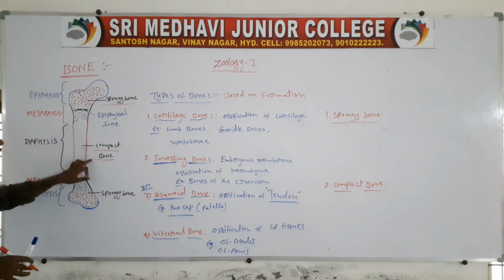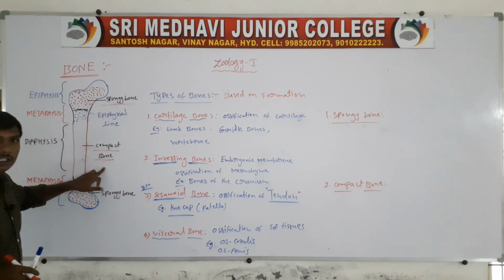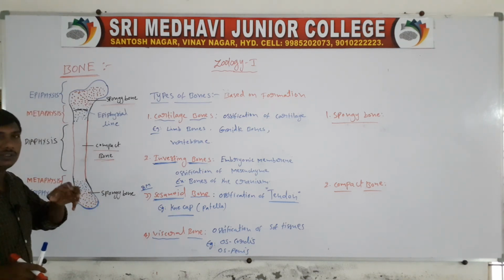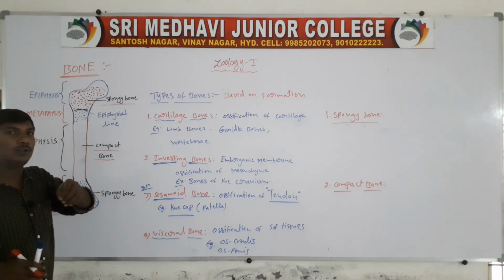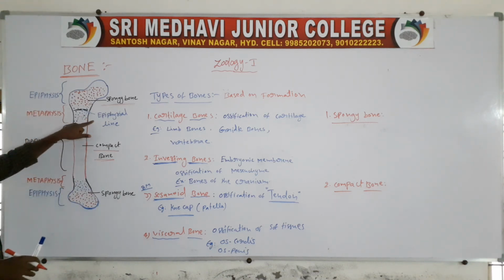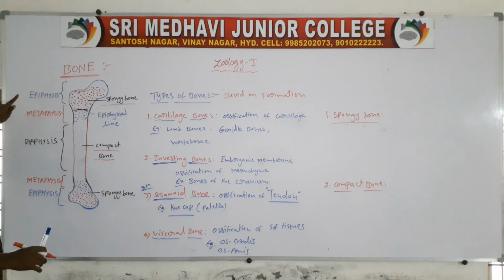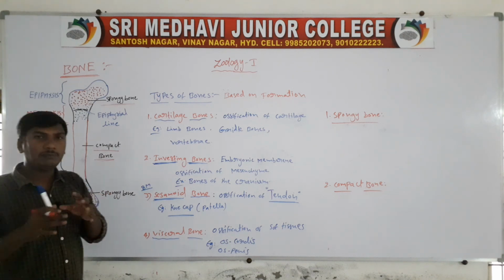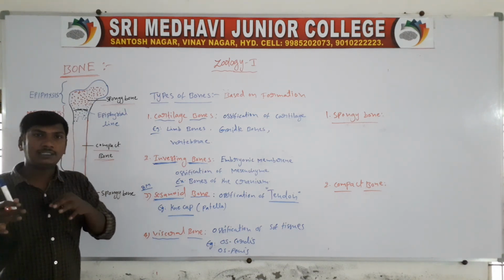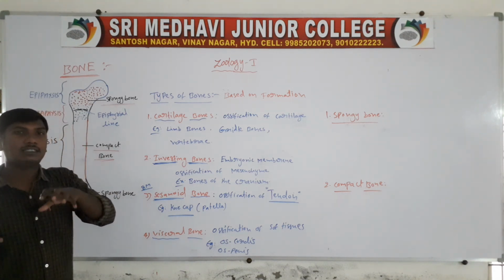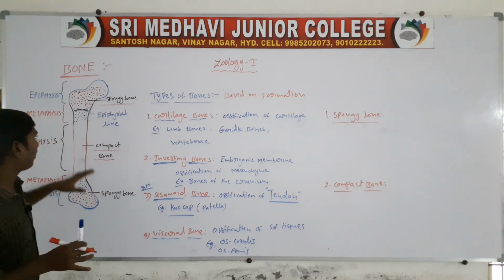Next one, the compact bone. The second one is the compact bone. The compact bone is the strong bone. It is presenting between the two ends, between the epiphysis and metaphysis, that is the diaphysis. So diaphysis is the compact bone.